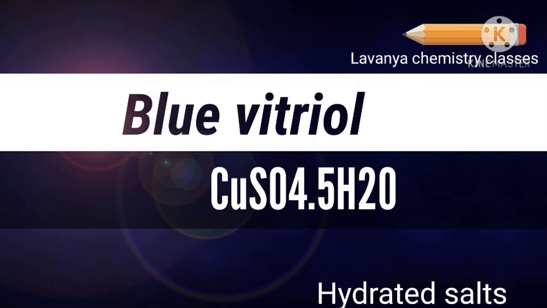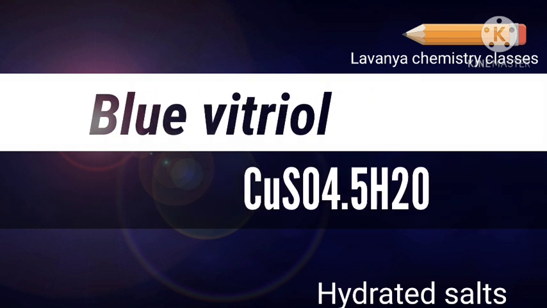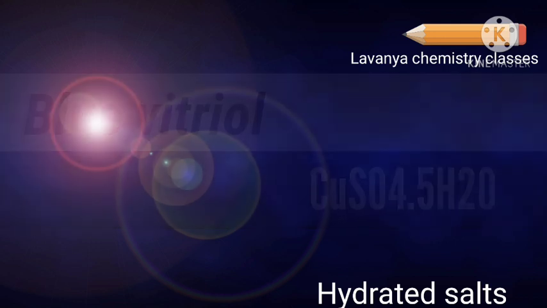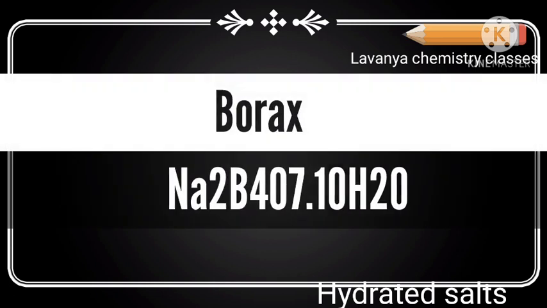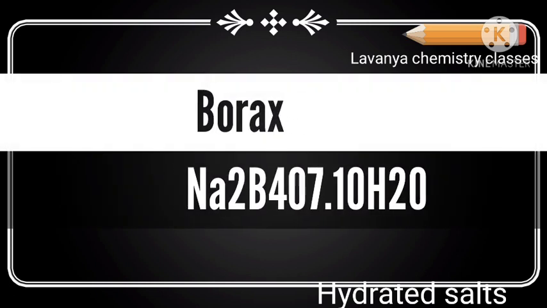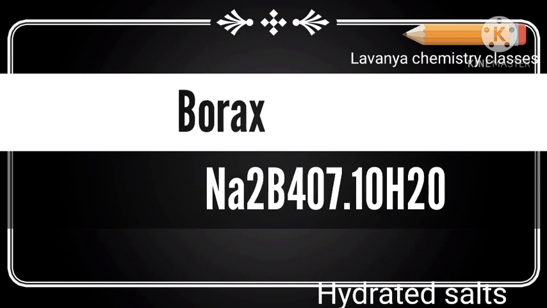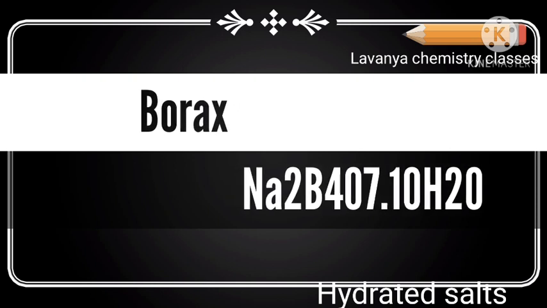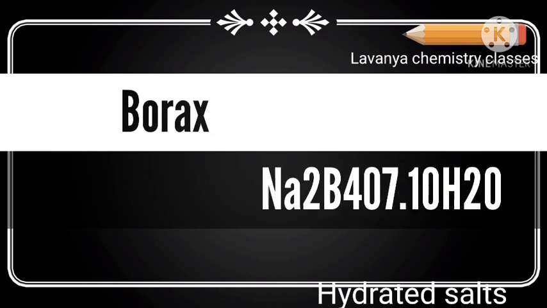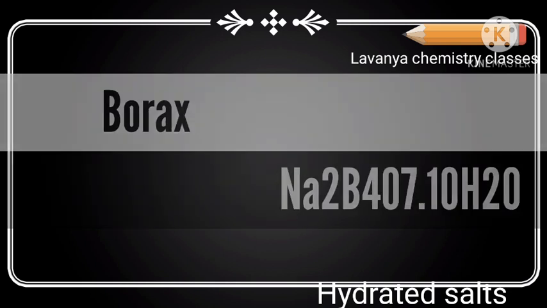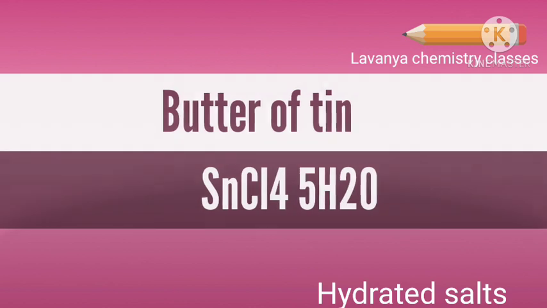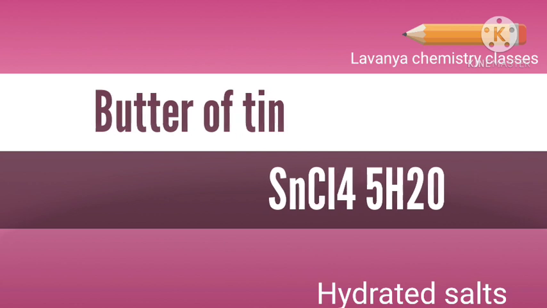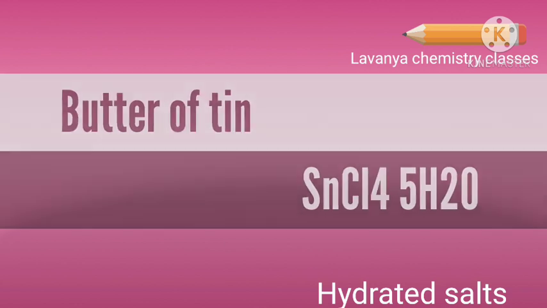The common name of a hydrated salt is blue vitriol. The formula of blue vitriol is CuSO4·5H2O. The next one is borax. The formula of borax is Na2B4O7·10H2O. And butter of tin. The formula of butter of tin is SnCl4·5H2O.